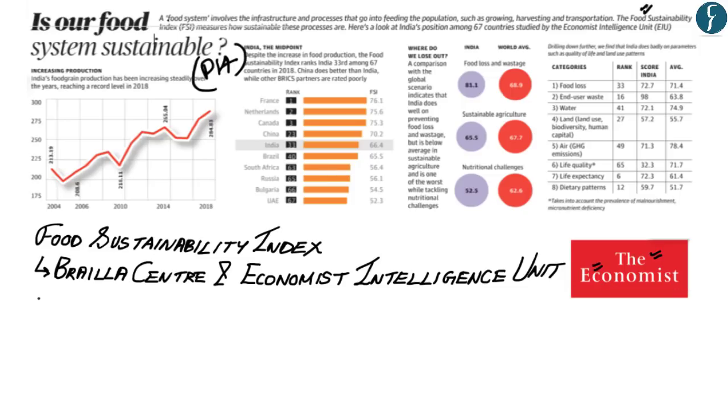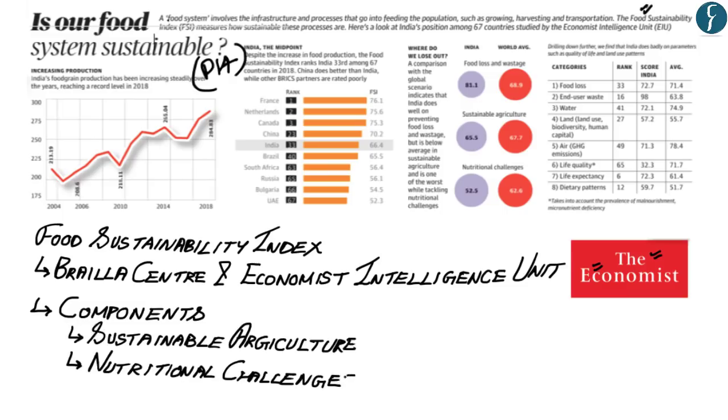The second aspect that you need to understand are the various components, wherein the first component of the Food Sustainability Index is sustainable agriculture, then nutritional challenges, and the last component being food loss and waste. Now, the Food Sustainability Index contains over 38 indicators and 90 individual metrics, and therefore it is not required to remember all of them.